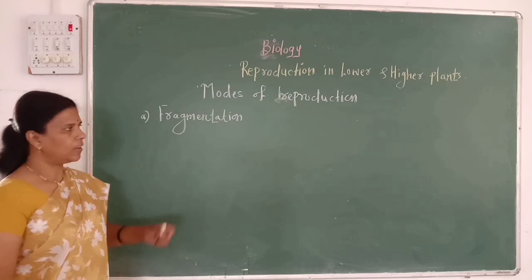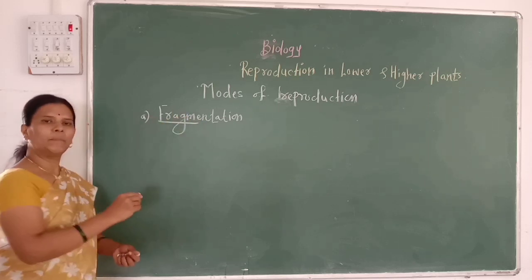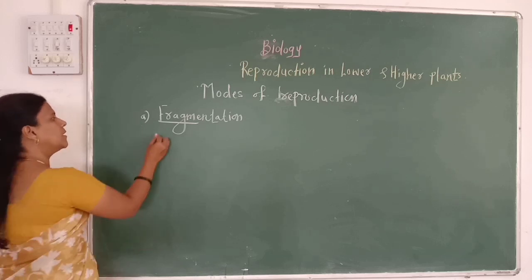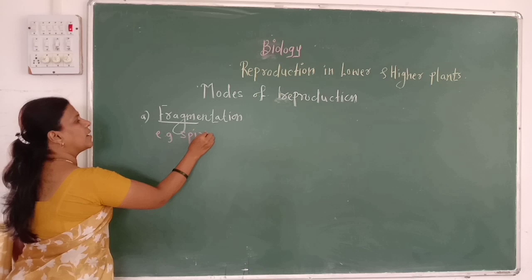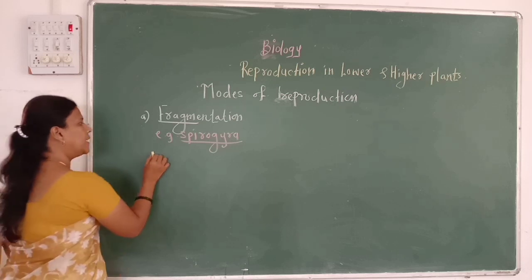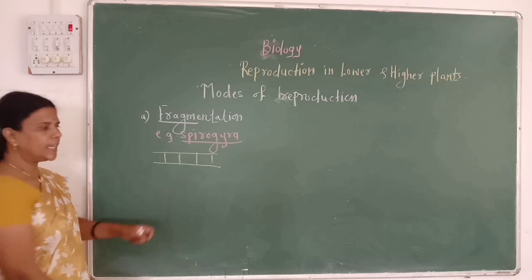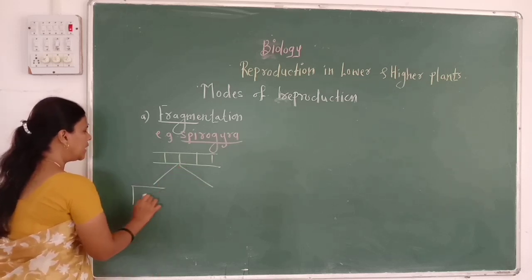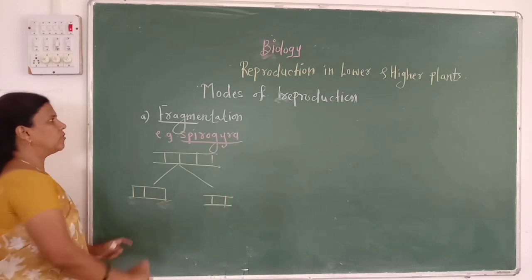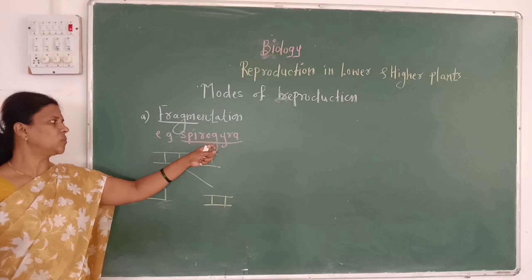What do you mean by fragmentation? Fragmentation means broken down into pieces. Fragment means piece. The best example is Spirogyra. Spirogyra is a type of algae. The Spirogyra body is a filamentous body. When accidentally these filaments get broken down into pieces, each piece has the ability to produce a new individual. This method is called fragmentation, which is mainly observed in the alga Spirogyra.